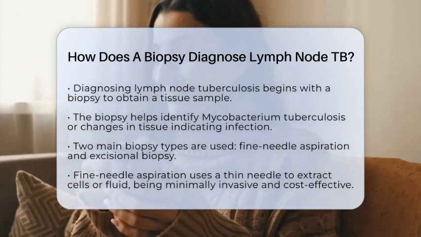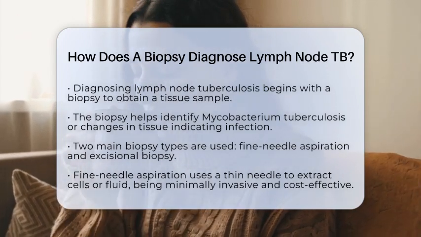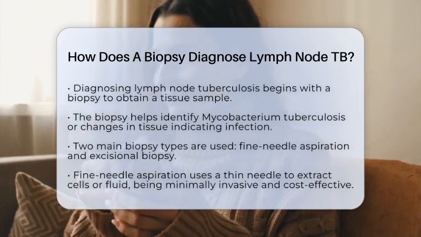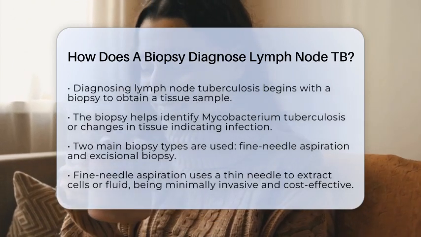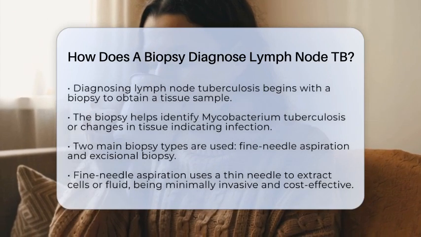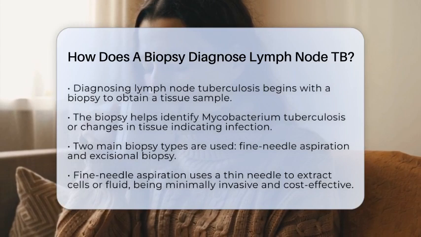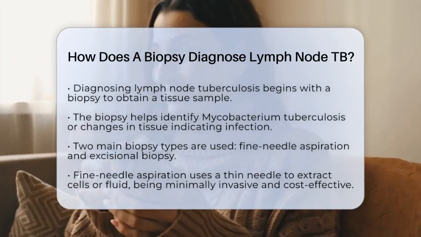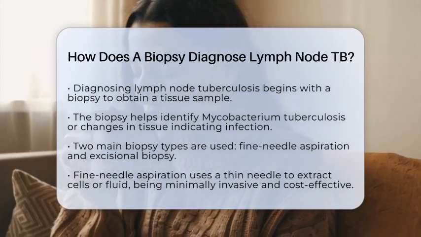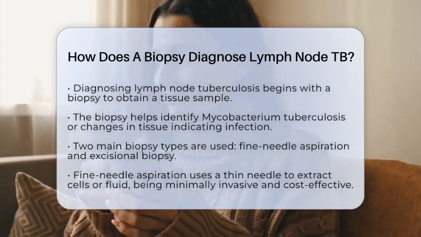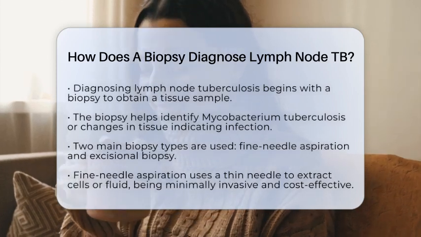There are two main types of biopsies used for this purpose. The first is a fine needle aspiration biopsy. This method uses a thin needle to draw out cells or fluid from the lymph node. It is a minimally invasive procedure, meaning it doesn't require major surgery, and it is often more affordable, making it useful in places with limited resources.